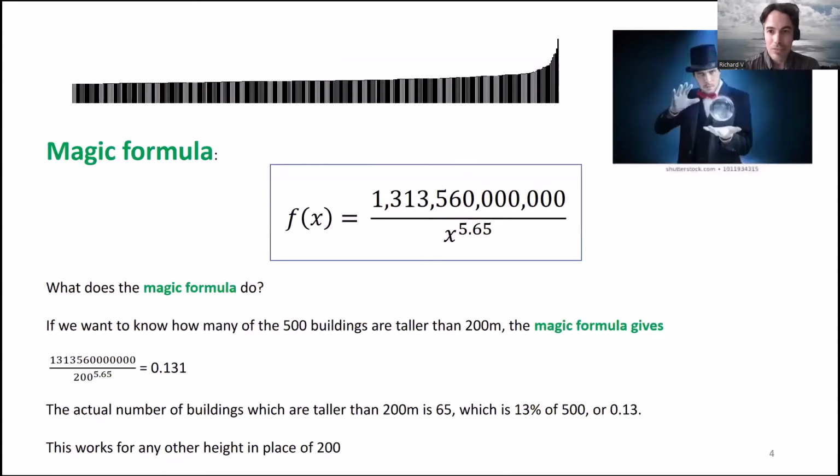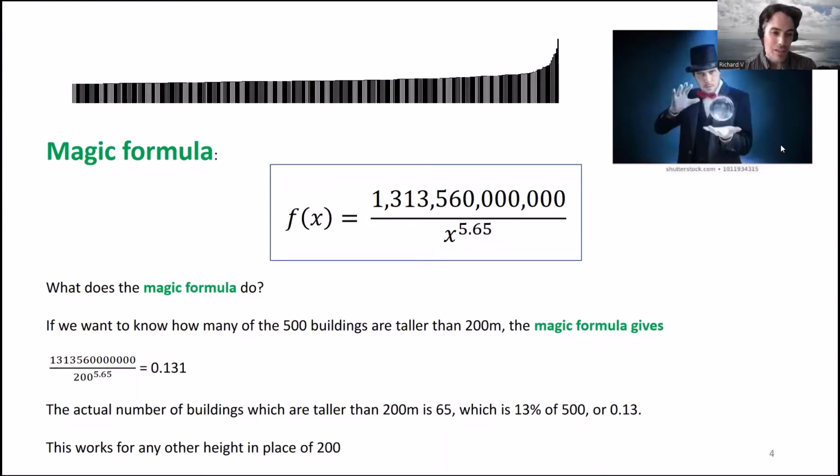So here's our magic formula and a picture of a magician in the corner here. So I need to tell you what the magic formula does. The way it works is you put the height of a building as x. So let's say we're interested in buildings higher than 200 meters. We put 200 meters as x in the formula here. And the magic formula will spit out a number. In this case, we'll get 0.131 as the number it spits out.